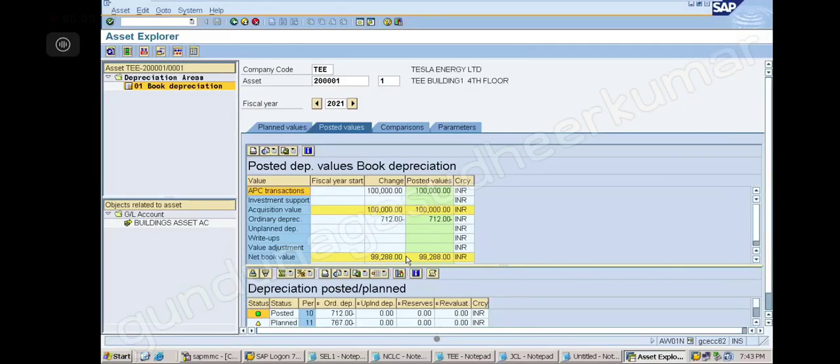31st January. Why is it 31st January? Because of the depreciation per period, period 10. So this is 712 depreciation for the whole period of period 10, right? Up to January 30. Correct.